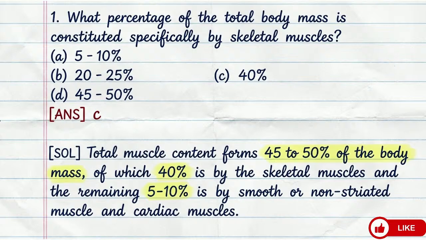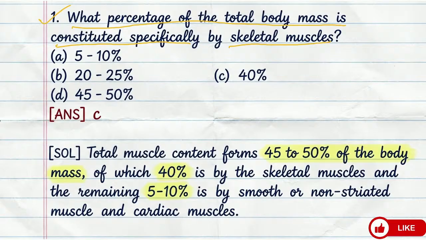Welcome everyone. So today in this video we are going to discuss 15 most important questions from the muscular system. It will be helpful for your various kinds of physiology exams. So the first question: what percentage of the total body mass is constituted specifically by skeletal muscle?